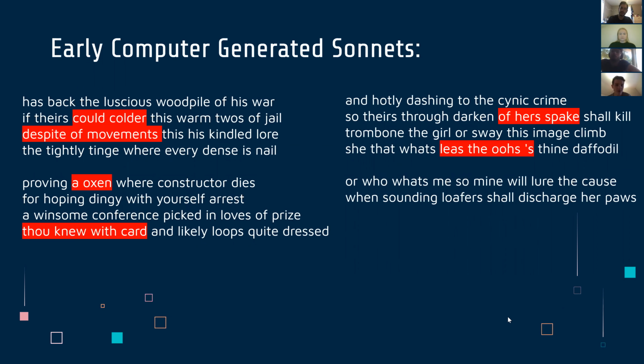So as we can see in this example, this was from the very beginning of the summer. I'm not going to read the whole thing, but there's several cases which definitely show some errors, like "theirs could colder this warm," or "proving a oxen," and errors like that. And this was partly as a result of this random selection, which Ben was just talking about, and also because of some errors in our vocabulary and templates and so on.